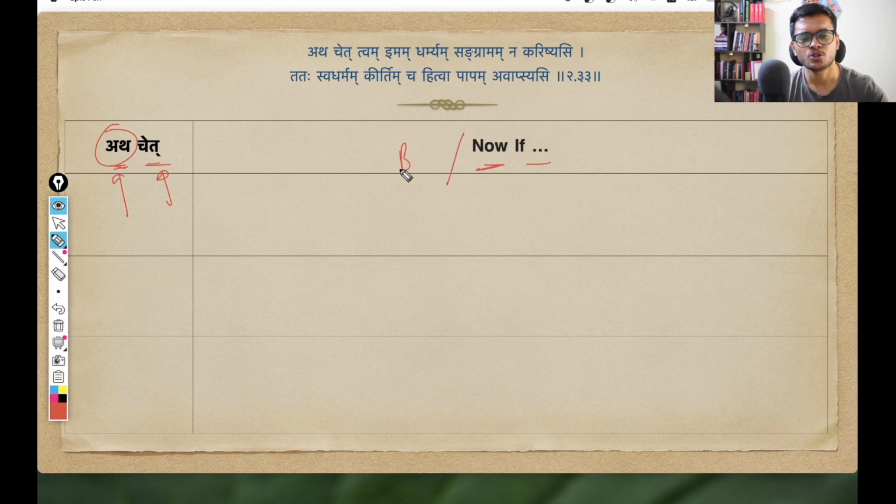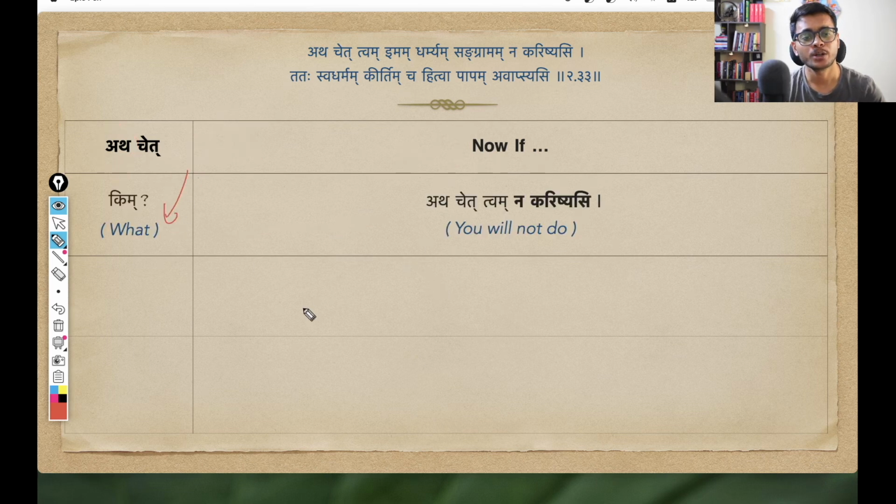Atha is sometimes also translated as but. And this other pada, chet, is very similar to yadi in Sanskrit, and yadi means if. So together, atha chet simply means now if. Krishna, having said something in the previous shlokas, is just continuing his dialogue. So now if I ask, what? We get the response, na karishyasi.